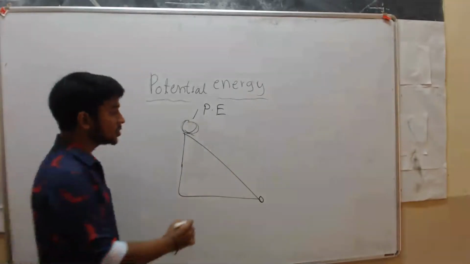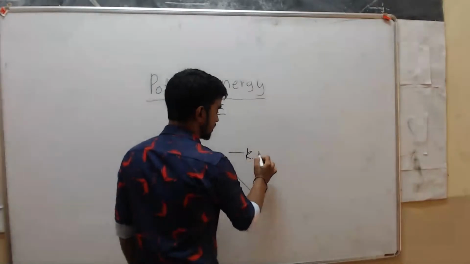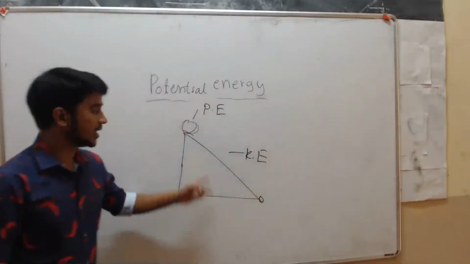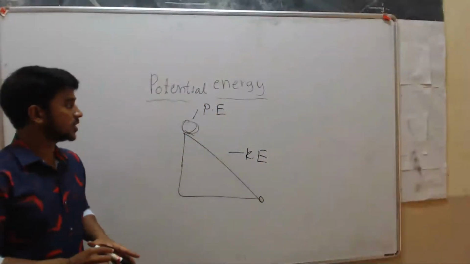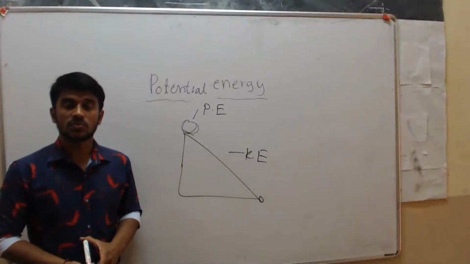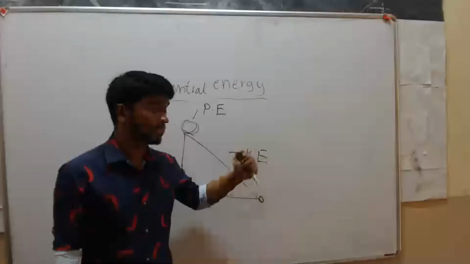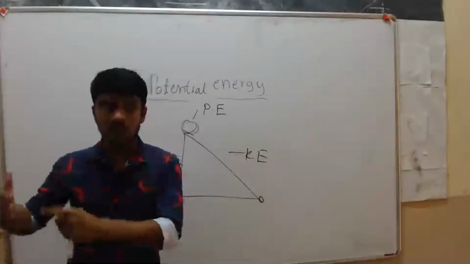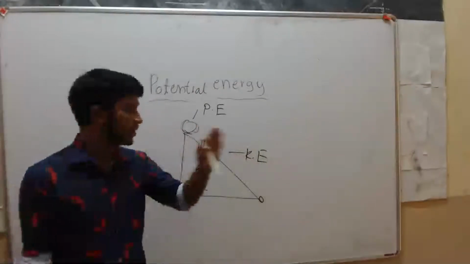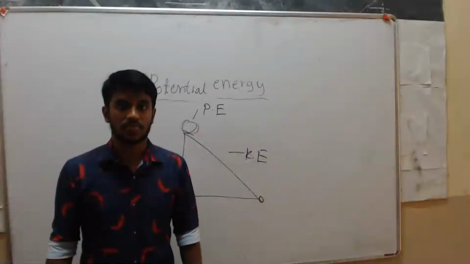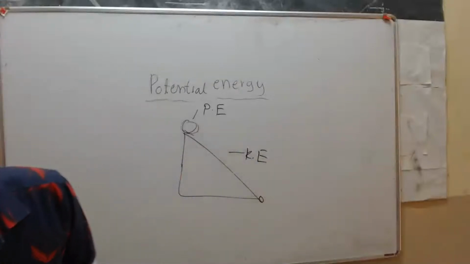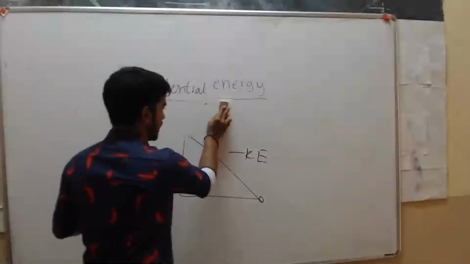See here, both are correct. In motion, it possesses kinetic energy, right? But at this position, that object possesses potential energy. So which one should we use, either potential or kinetic energy? Here it possesses kinetic energy. So here also, the potential energy is converting into kinetic energy. Okay, so now tell me how to calculate potential energy.